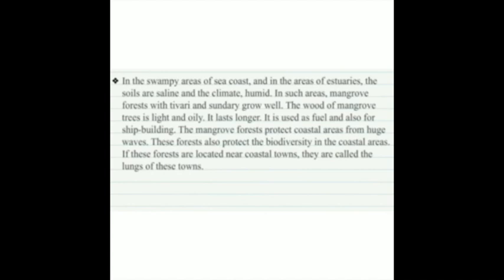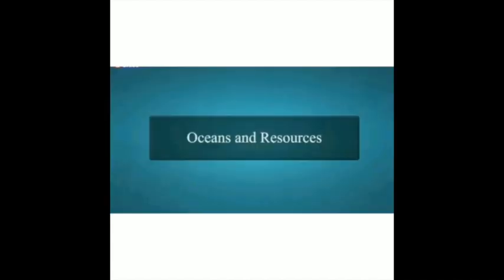The wood of mangrove tree is light and oily. It lasts longer. It is used as fuel and also for shipbuilding. The mangrove forests protect coastal areas from huge waves. These forests also protect the biodiversity in the coastal areas. If these forests are located near coastal towns, they are called the lungs of these towns.